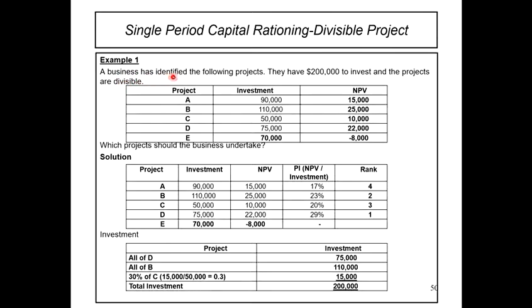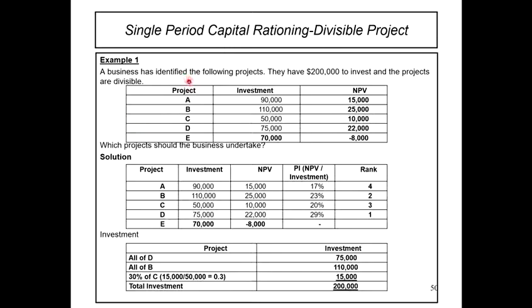A business has identified the following projects. They have 200,000 to invest and the projects are divisible. Okay, so kita boleh divide. Bila divisible, kita akan refer to the highest PI, profitability index. So, nak kira profitability index, kita akan ambil NPV divide with the investment.